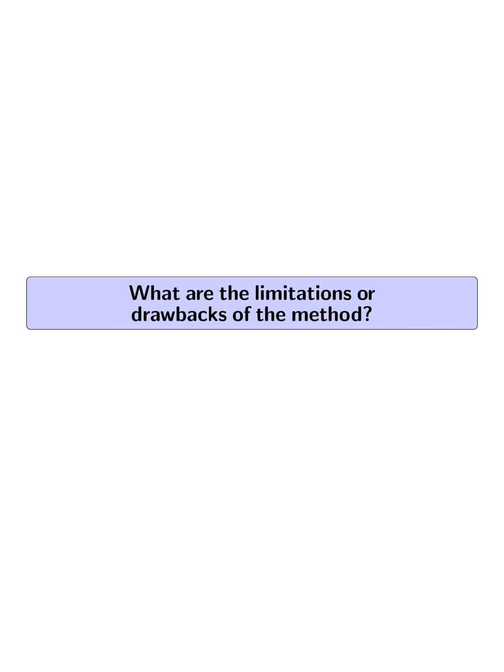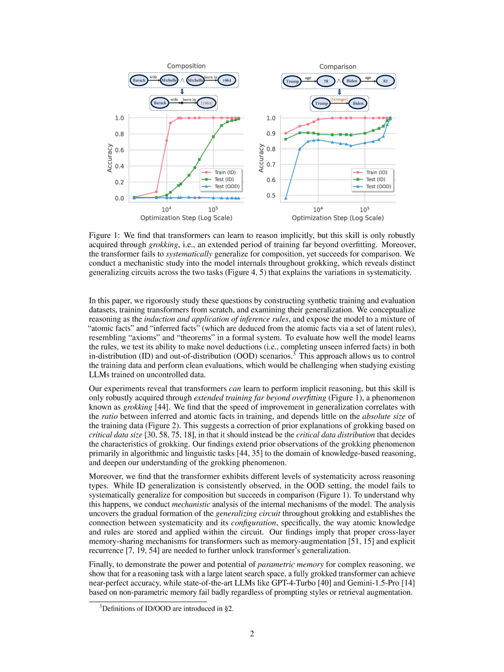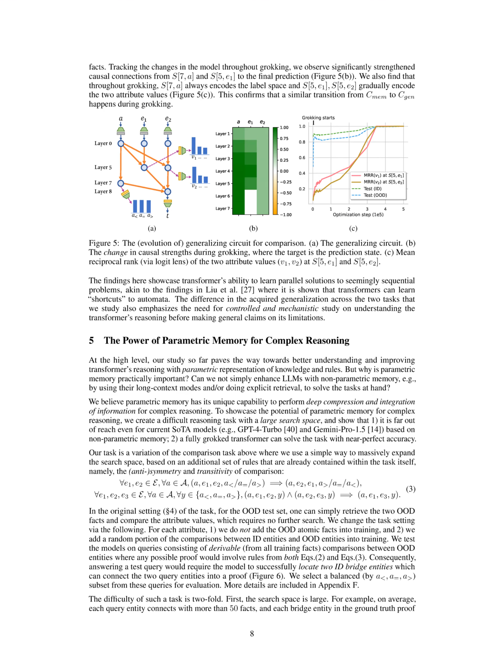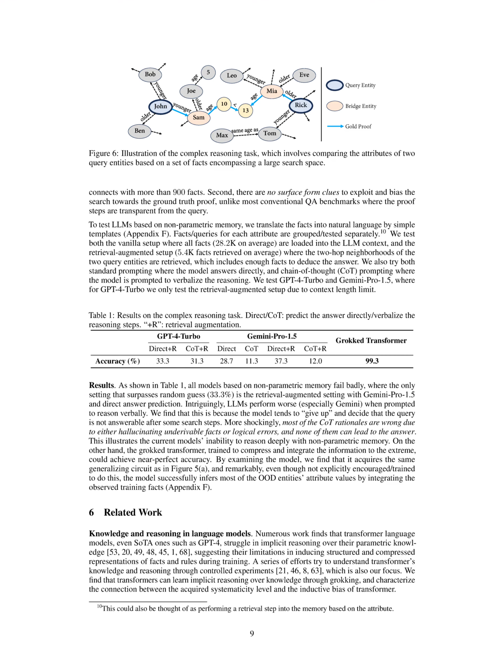What are the limitations or drawbacks of the method? The limitations or drawbacks of the method presented in the paper include the failure of models based on non-parametric memory, such as GPT-4 Turbo and Gemini PRO-1.5, to perform well on a difficult reasoning task with a large search space. These models struggle to reason deeply and achieve near-perfect accuracy, unlike the grokked transformer which excels in solving the task.